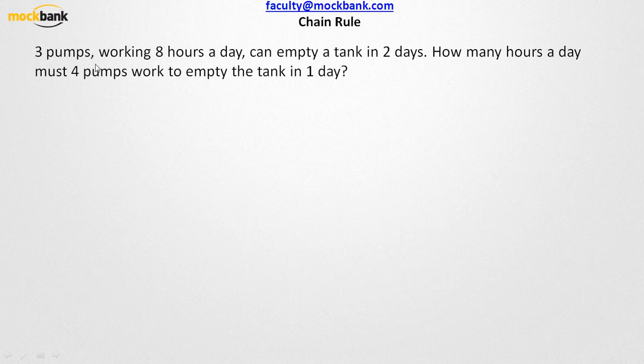Alright, so let us try to write down the whole information that is given to us. The whole information is what? There are pumps, then we have got days and hours every day, and hours. There are three variables. How many pumps? 3 pumps working 8 hours a day can empty a tank in 2 days, right? Now in how many hours a day must 4 pumps work, in how many days? 1 day.